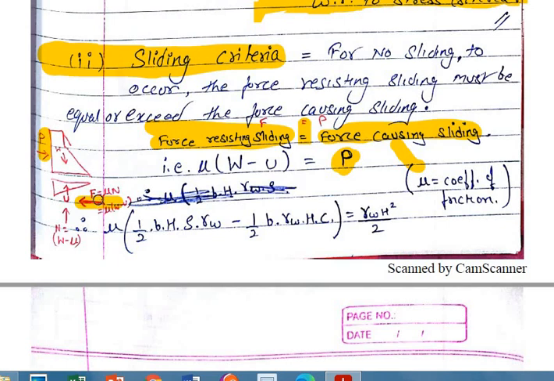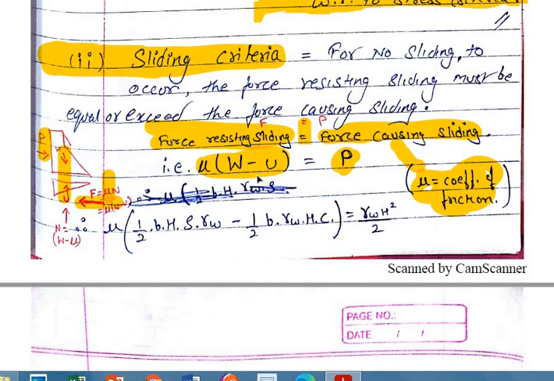The formula for friction, all of you will be knowing this, is mu n, where mu, आपको पता है, is the coefficient of friction, and n is the normal reaction. Normal reaction will be the sum of all the vertical forces, that is W minus U. N is W minus U. Correct? So mu n, the formula for friction is mu n. So mu and n value is W minus U. This becomes the value of friction. Okay.